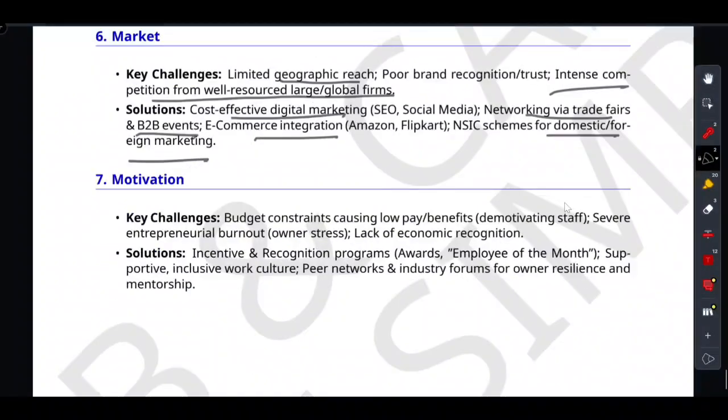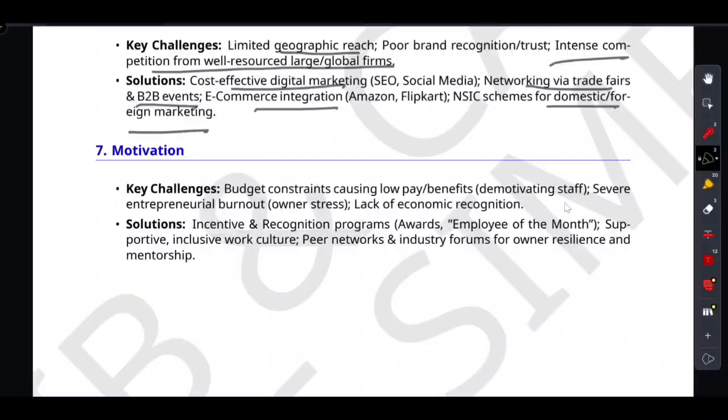Now let's talk about the final pillar and honestly the soul of the business, that is called motivation. Running a micro enterprise is exhausting because budgets are tight, salaries and benefits are often low, which can leave employees feeling unappreciated. On top of that, the business owner faces immense stress, isolation, and burnout from carrying the entire weight of the enterprise on their shoulders.